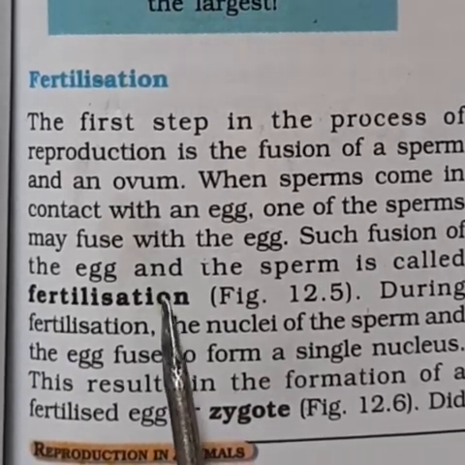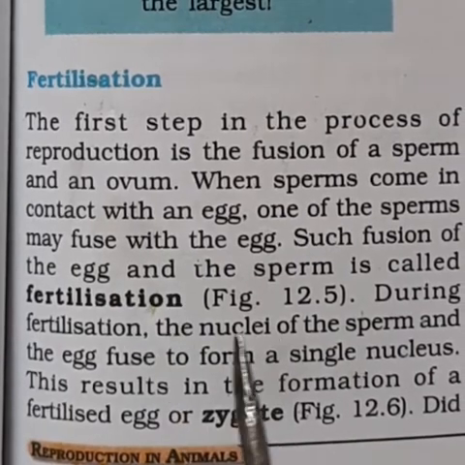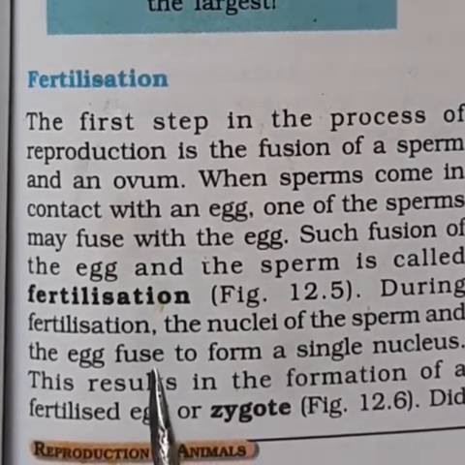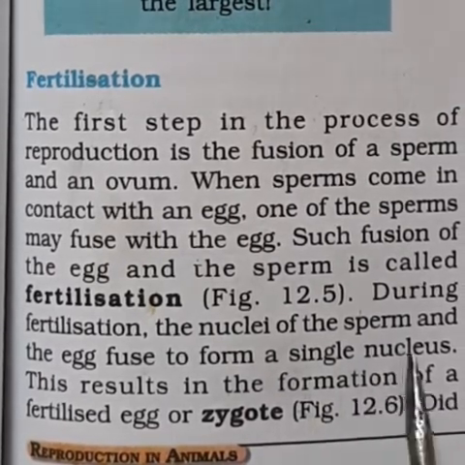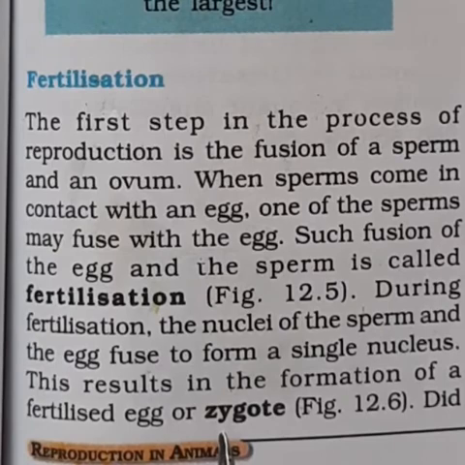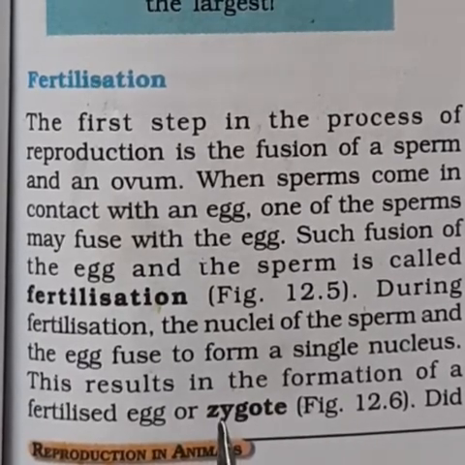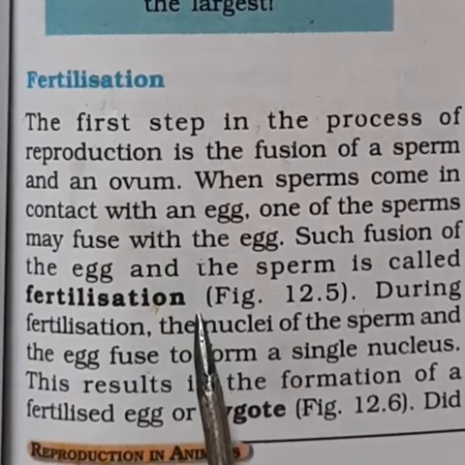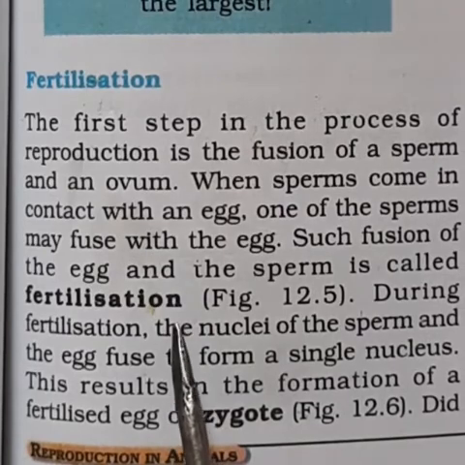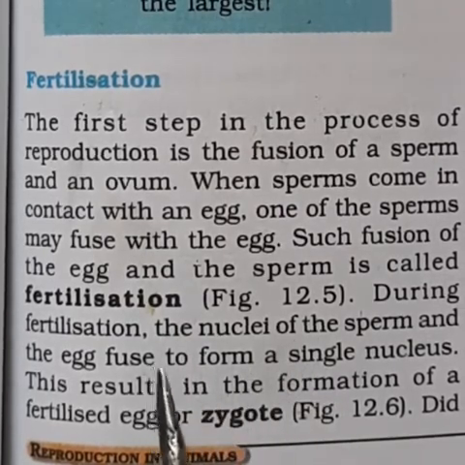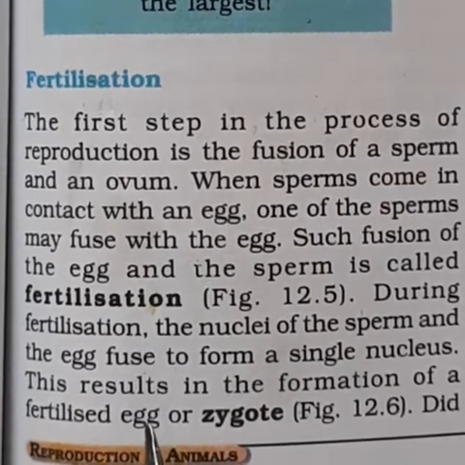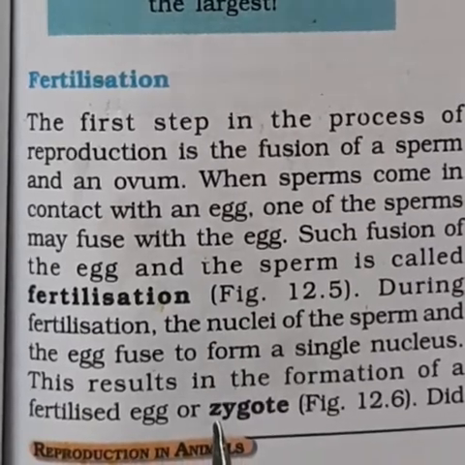So what will happen during fertilization? The nuclei of the sperm and the egg will fuse together. They mix up together to form one single nucleus, and that results in the formation of a fertilized egg, or we call it a zygote. Understood? So when the sperm and the egg come in contact with each other, the nucleus of the egg as well as the sperm will mix up together to form a single nucleus. So that results in the fertilized egg or zygote formation.